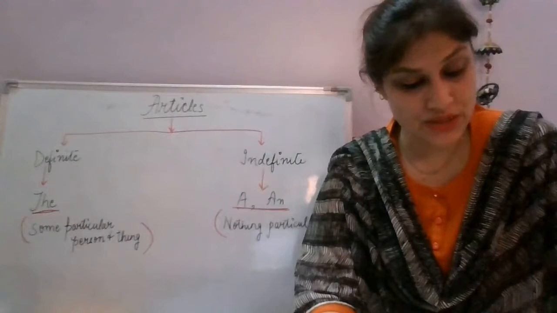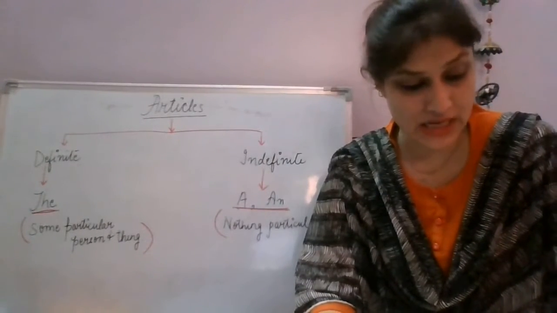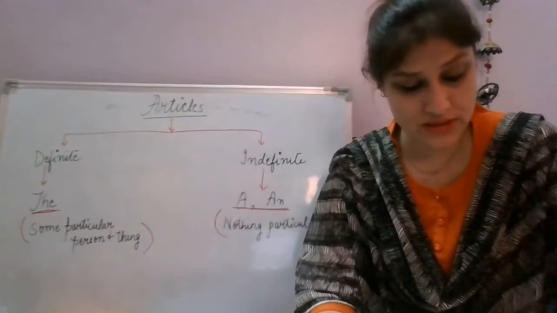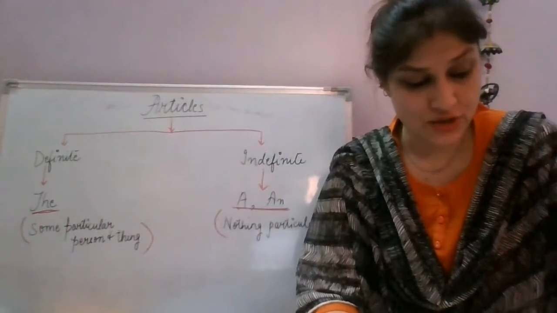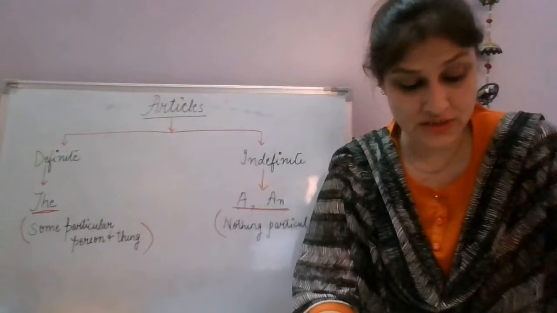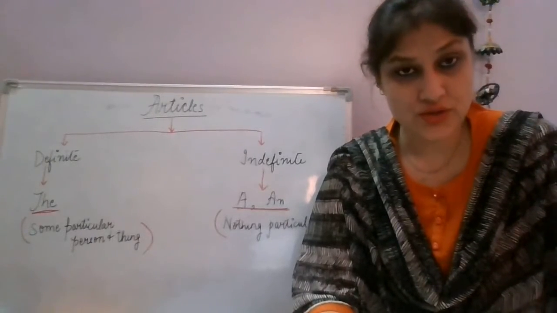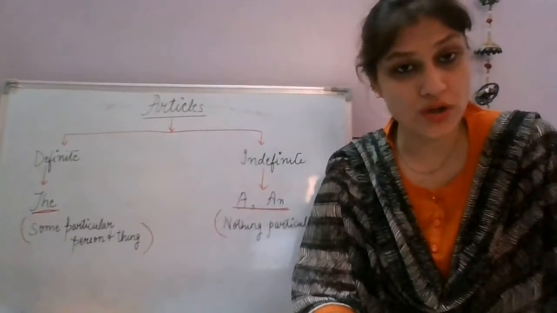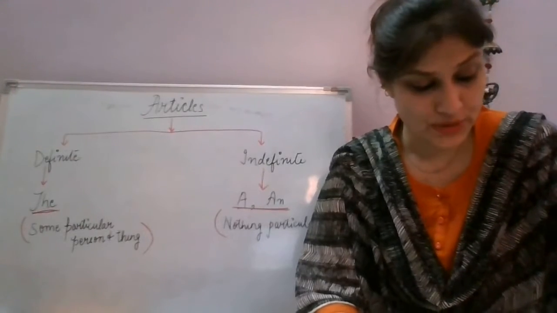With names of the mountain ranges, groups of islands, rivers, oceans, etc., like the Alps, the Bahamas, the Indian Ocean and the Ganges, right? Or the Ganga. With natural directions like the north, the south, the east, the west. With adjectives such as rich, poor, young, old, unemployed. So the rich, we are talking about the whole class of rich. The poor, all the poor, right? Everyone that comes in that group.